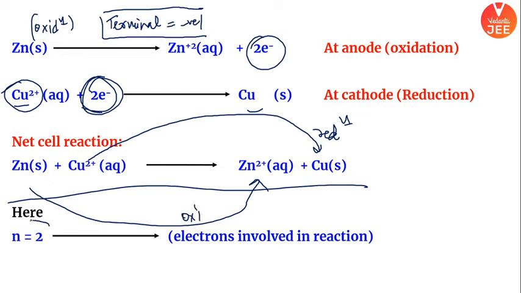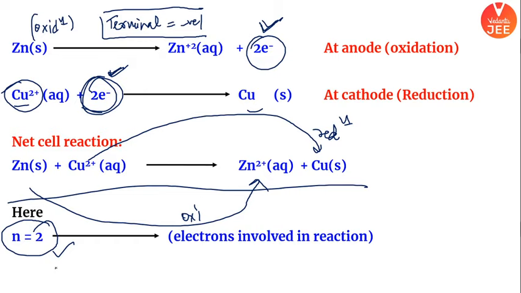Number of electrons involved in this process is 2. You have to make sure that electrons involvement is same. अगर यहाँ पर 2 है तो इधर भी 2 ही होना चाहिए. अगर यहाँ पे 5 होता तो we had to make sure there are also 5 electrons, ठीक है. Overall process में number of electrons should get cancelled. So what is the number of electrons involved in this reaction? 2 electrons are involved in this reaction. I hope the point is clear.